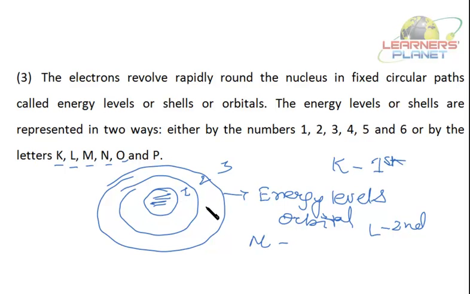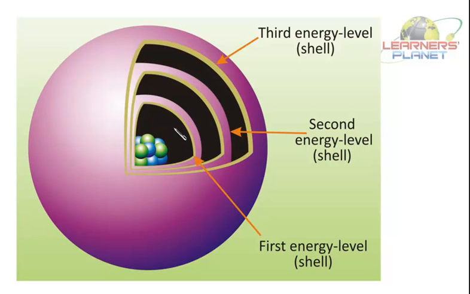So the picture of the atom will be, see this, there is a nucleus at the center of the atom. Suppose this is an atom, nucleus at the center, and these are different energy levels. This is the first energy level or the shell or orbital. Now this is a fixed path for the electron. Here only this electron can move around. This is the second energy level or the shell, and the third energy level or the shell.